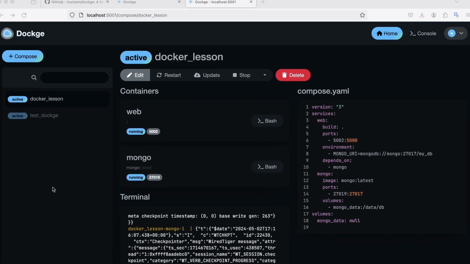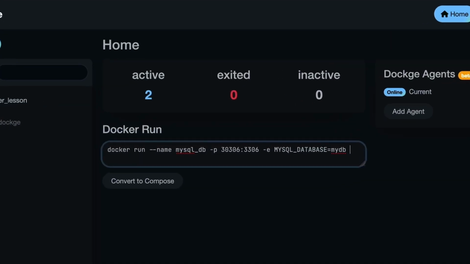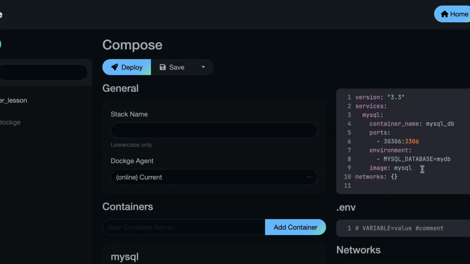Another feature of this tool is that you can rewrite any Docker command into a YAML file. You simply copy and paste a regular Docker command here, and it converts into a format that you can use in a Docker Compose file.